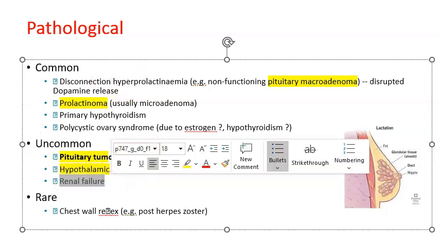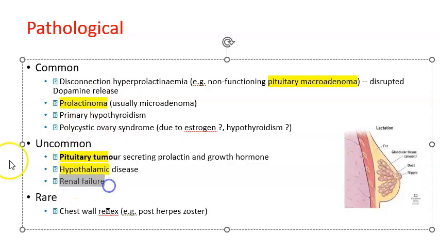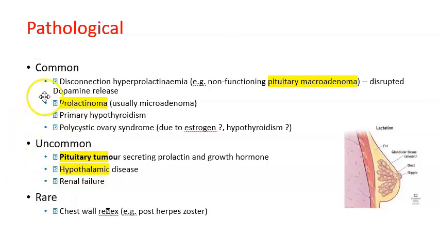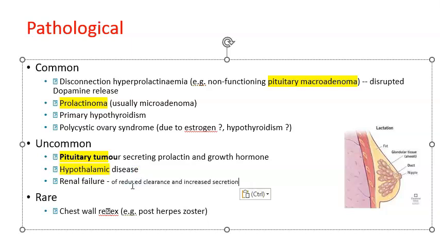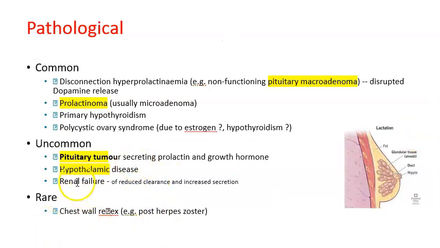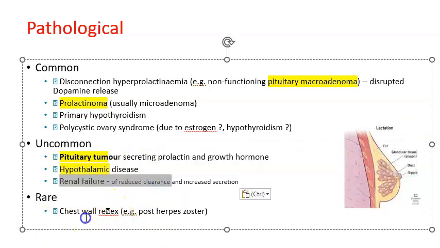Why will renal failure cause this? Why will it lead to some disruption in hormones? Well, the cause is really very weird. It is because of reduced clearance and increased secretion. Just say reduced clearance. Increased secretion could also be there. But basically, the kidney is not able to remove the prolactin. Okay. Then coming to other things, rare is what? Chest wall reflex. So chest wall reflex is what? Something to do where the mammary glands are there, is it?